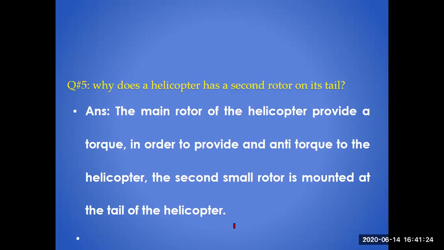If one stops working, that will be the only torque, and the helicopter will rotate, which will produce instability at the end. It is not possible then to fly. So that's why the second rotor is introduced to make it balance, to produce two types of the torques which will balance each other, and as a result, the helicopter will become more stable.